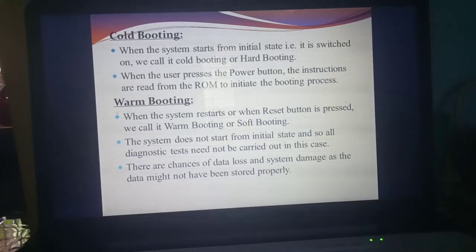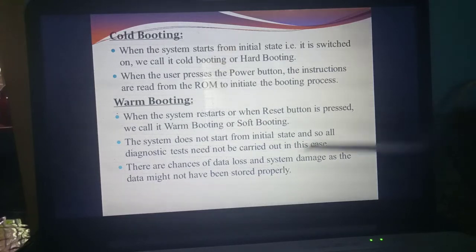Just think and see whether the system needs to check from the initial state. Already you are working in the system, but immediately once again you are restarting the system. Initial state means what are the things you need to check? Whether the ROM will check that POST, power on self-test. Whether the keyboard is connected properly. Then the mouse is connected properly. Scan disk is connected properly. Then the scanner is connected properly. Likewise all the devices are connected properly and working properly. In the initial state. But in this booting, does the system need to start from the initial state? No. Why? Already you are working in the system.